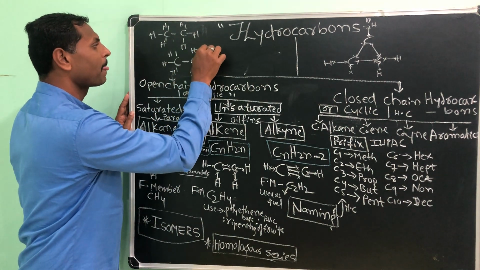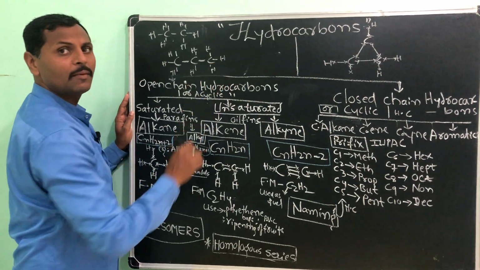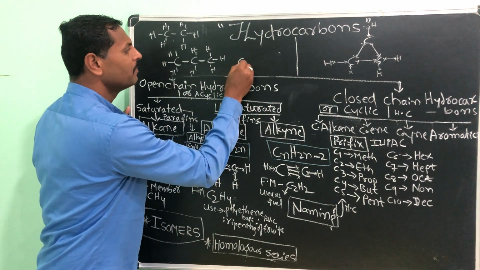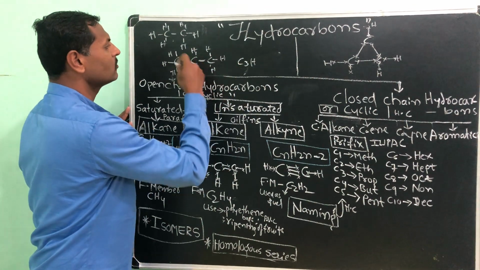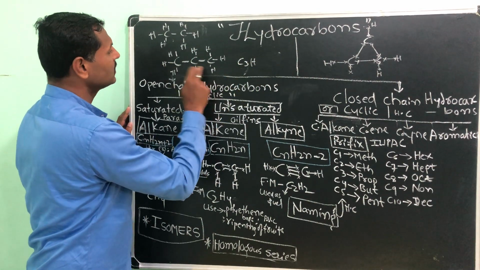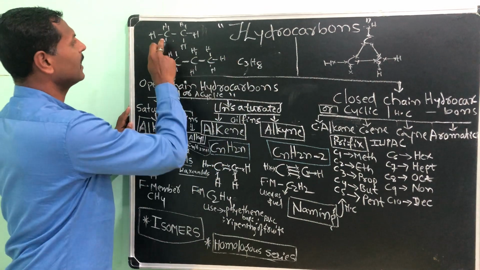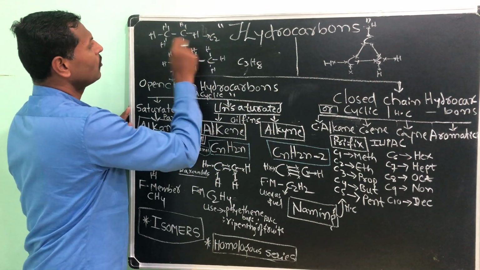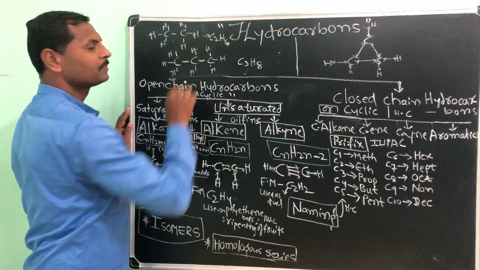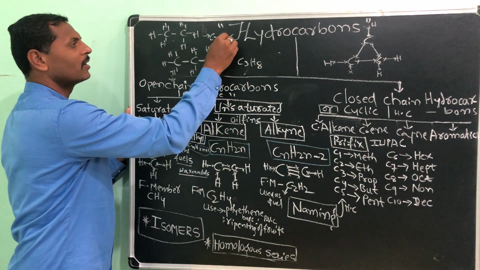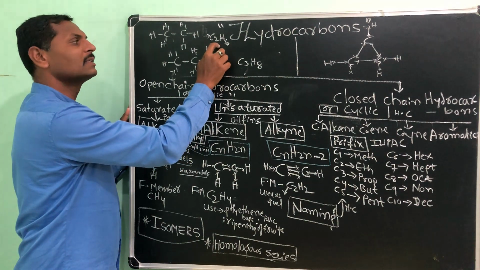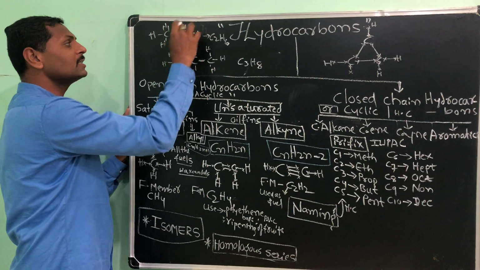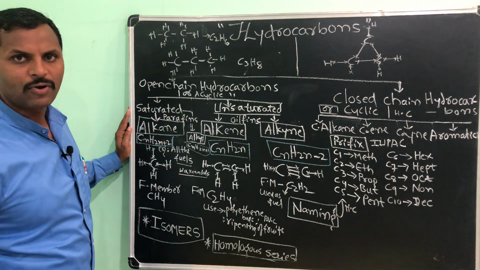So there will be a single bond between carbon and carbon atoms. Then it will be C3H8: 3 twos are 6 plus 2, that is 8. Here also you can take C2H6: 2 twos are 4 plus 2, that is 6. We have already discussed that this type of formula is a molecular formula, and how the atoms are arranged is called the structural formula.